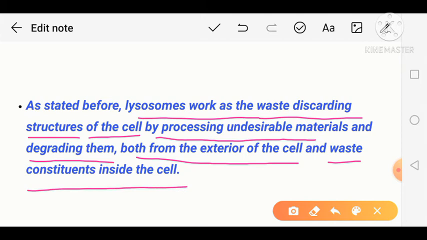So the main function of the lysosome is to discharge or kill the material taken in from outside the cell, and the waste material synthesized inside the cell.